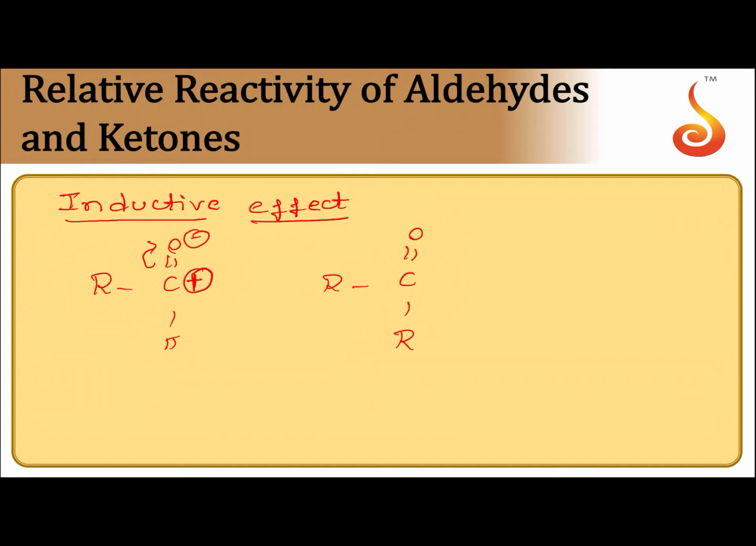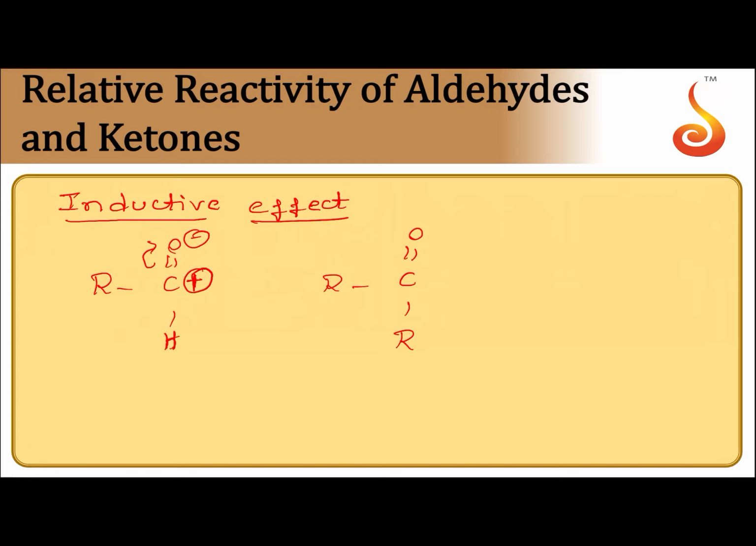carbonyl carbon. If the magnitude of positive charge on the carbonyl carbon atom is less, lower will be its reactivity towards nucleophilic addition reaction. I am repeating again. If the positive charge magnitude on carbonyl carbon is less, lower will be its reactivity towards nucleophilic addition reactions. Now, alkyl groups have electron donating inductive effect, means plus I effect. So, if there are more number of alkyl groups attached to the carbonyl group, less will be the magnitude of positive charge on the carbonyl carbon, and hence less will be its reactivity.